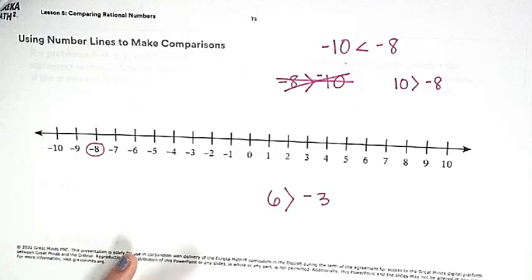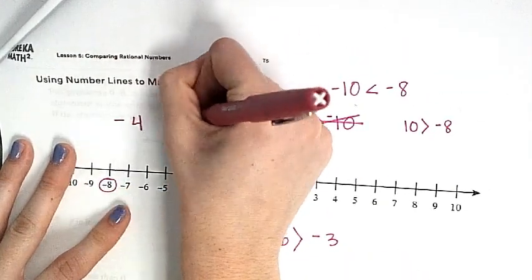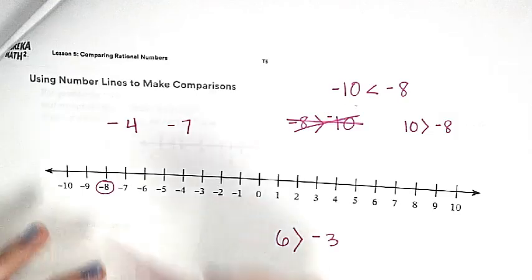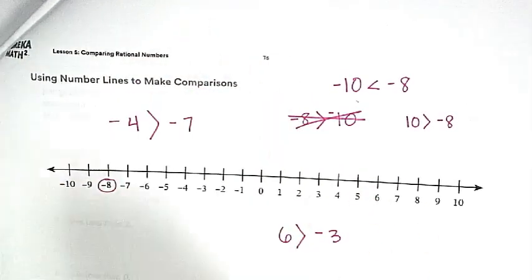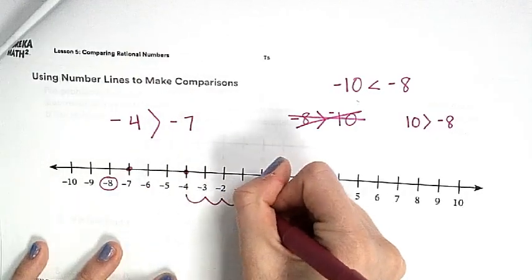Let's do 2 negatives. Those are the tricky ones. I'm going to do negative 4 and negative 7. What sign do I put, everyone? Negative 4 is greater because if we look at its location on the number line, it's closer to our 0. Okay, let's move on.